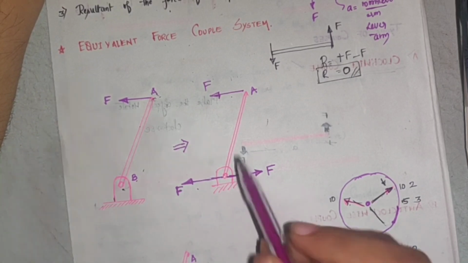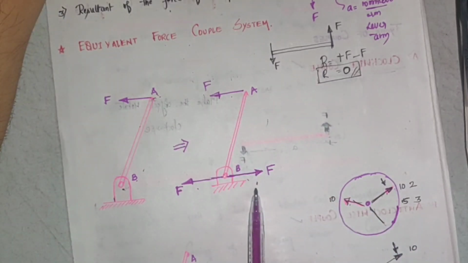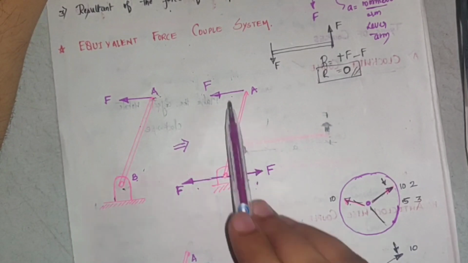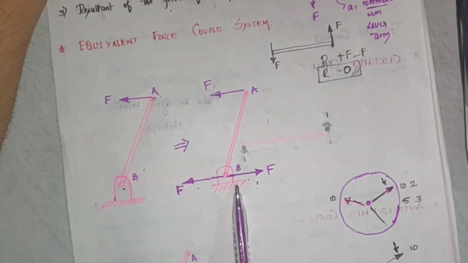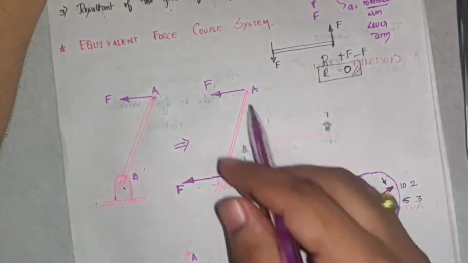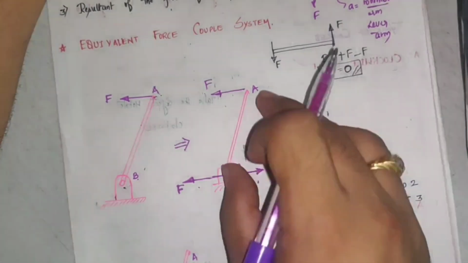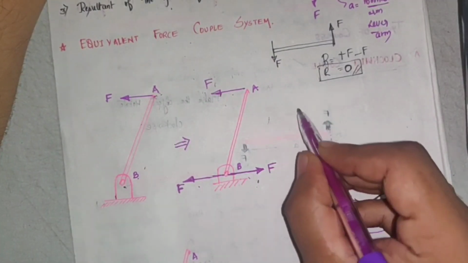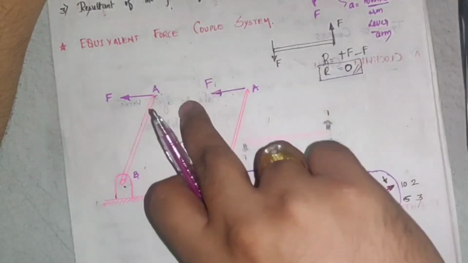Looking at this force and this force: same magnitude, both parallel, both opposite. Now, how is the rotation of this object because of this couple? The rotation is anti-clockwise.